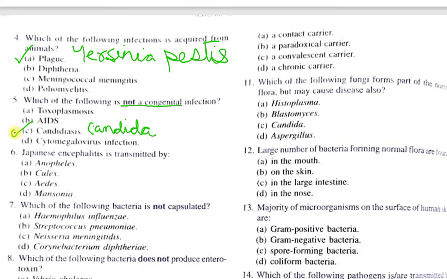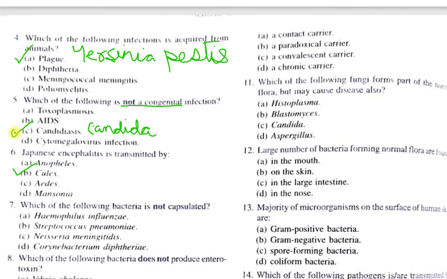Next question number 6. Japanese encephalitis is transmitted by A. Anopheles, B. Culex, C. Aedes, D. Mansonii. The correct one is the B. Culex mosquito.